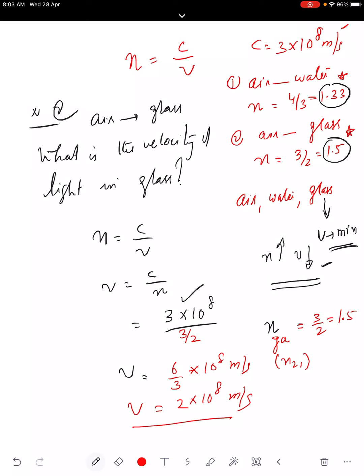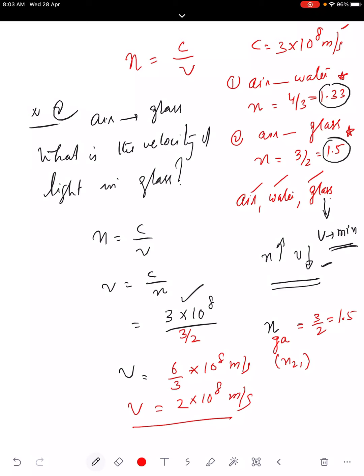So, these are the different points in this section. Refraction means change in the path of light when it goes from one transparent medium to the other, rarer to denser. You can recognize different media: air, water, glass. In glass, the velocity will be very, very less in comparison with air. Also, if you compare with water, it is less. Velocity of light is minimum in glass.